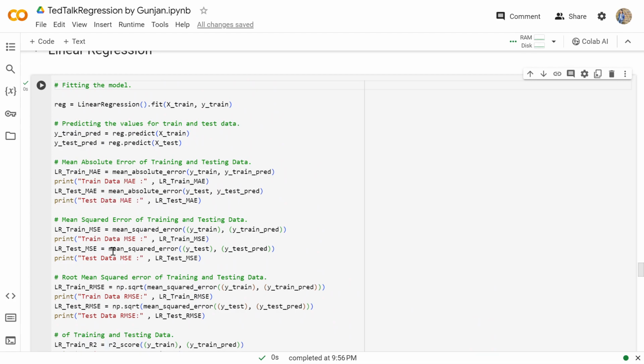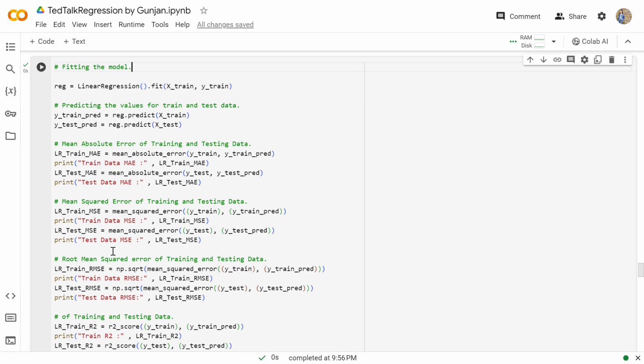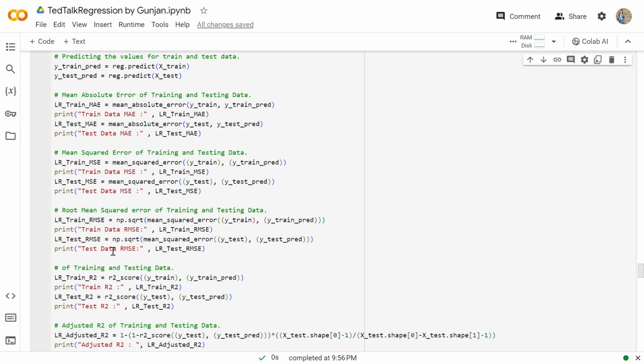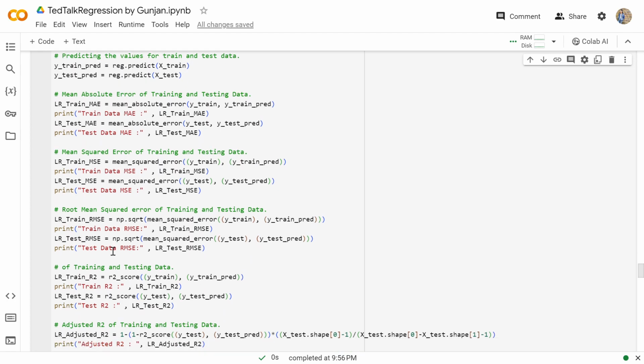So from here we can see that the mean absolute error tells about the absolute difference between the predicted minus the actual value divided by the total number of values. Then mean squared error is the square of the predicted minus the actual value divided by the total number of values. Then the root mean squared error is the square root of the sum of predicted minus the actual values squared divided by the number of values.